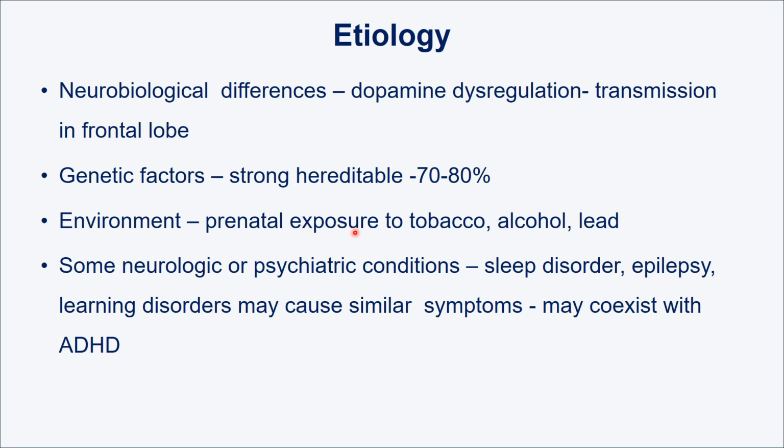Because tobacco, alcohol, lead, all these products disrupt the normal brain development in a fetus, which means it alters the dopaminergic pathways. So there is decreased availability of dopamine. So ultimately there is dysregulation of attention and dysregulation of the motor activities.